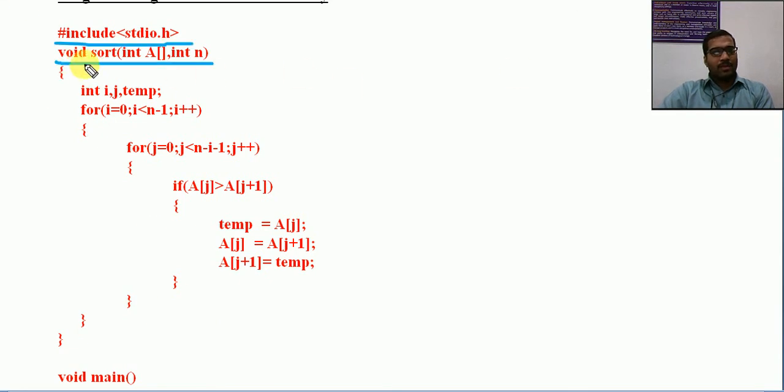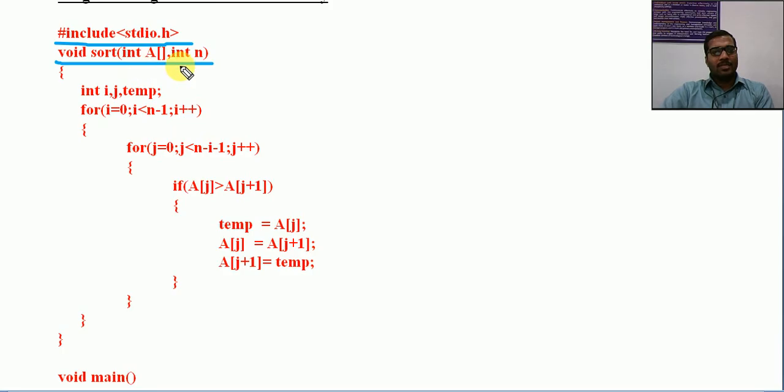Now this is the return type, there is nothing to be returned. Sort of, the first parameter is expecting an array, int a with subscript. This subscript indicates that this is an array. An array is expected in this particular parameter. From there I am calling sort of a. I can use a different name also here, I don't need to use the same name, because this is a separate function. Int b is also okay. Inside we will process on b, but in effect an array is being communicated here.